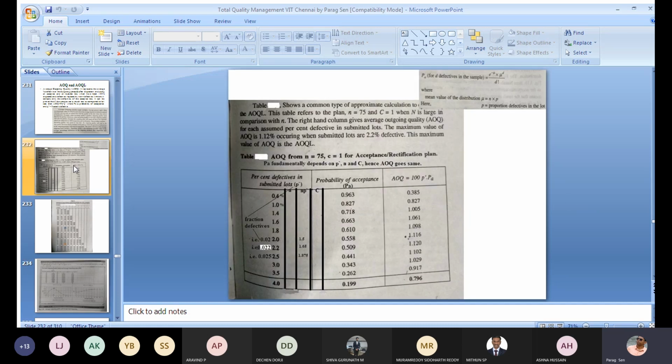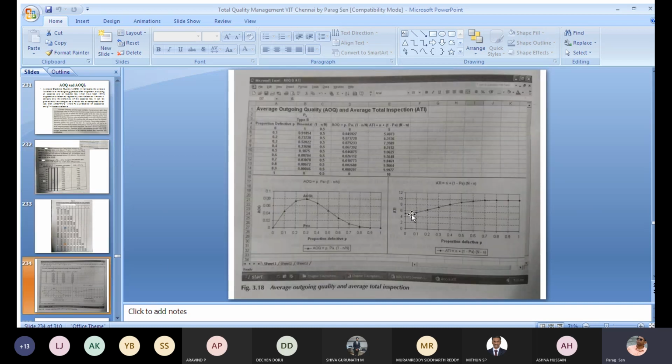Initially you can see that your AOQ was less, and obviously your average total inspection cost will also be less. Now at a particular point, AOQL, you will see that your cost is going to increase as your AOQ increases. And that is quite natural because the proportion defective is more, so automatically your cost will increase.